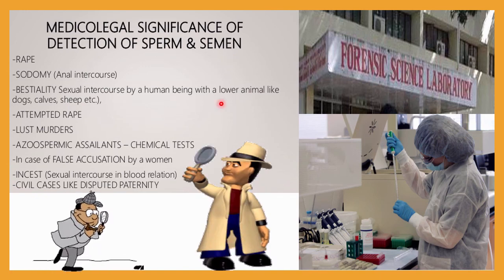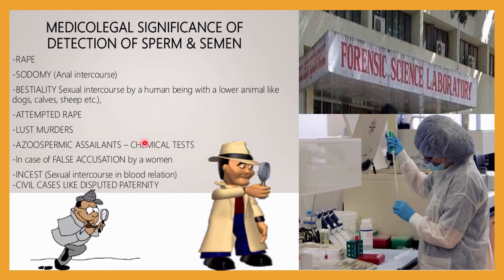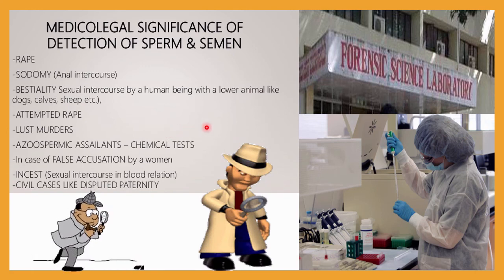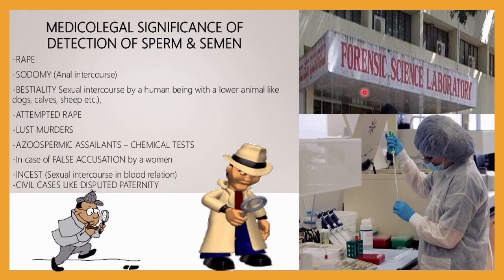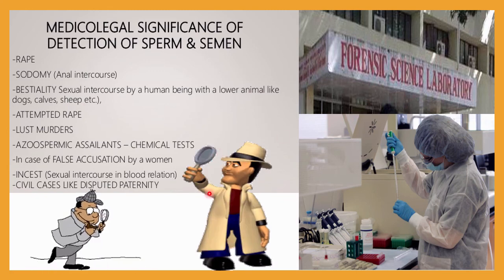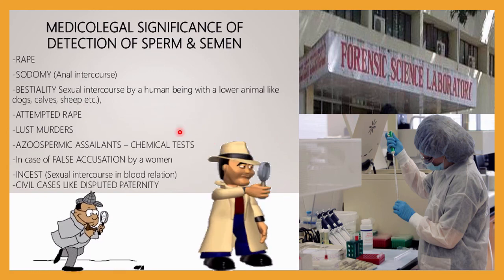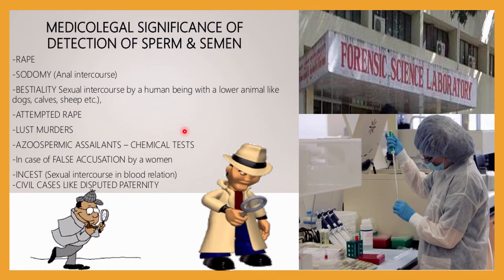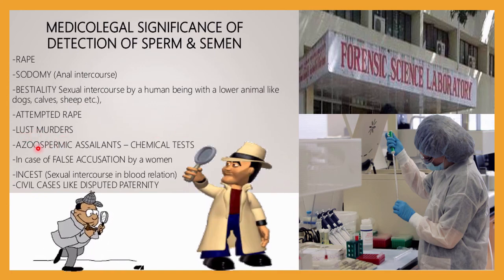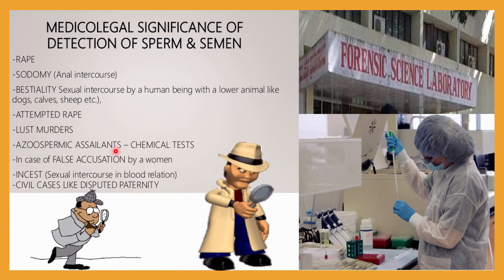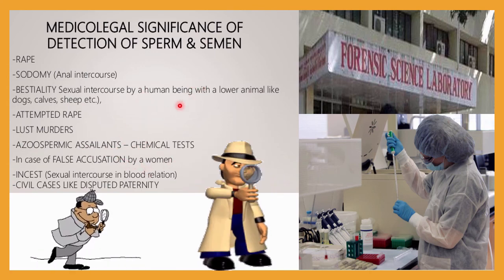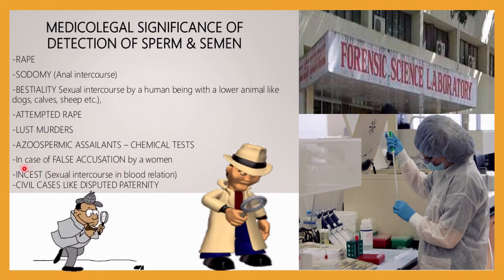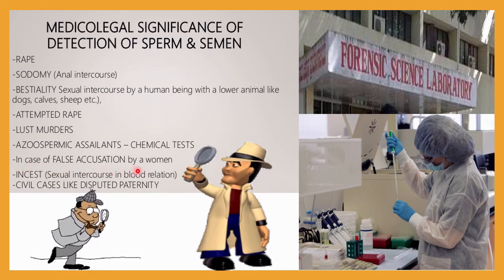in case solving. The semen content plays a very important role during that. So the forensic science laboratory will check all the composition, and they will determine whether there is a sperm cell or not. On the basis of that, some murder cases also, some lust murders, azoospermic persons, chemical tests, all these will be solved by using the forensic science laboratory. And in case of false accusation by a woman also, it will be solved.